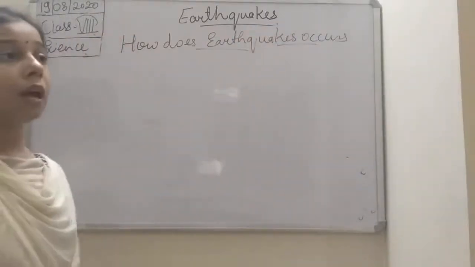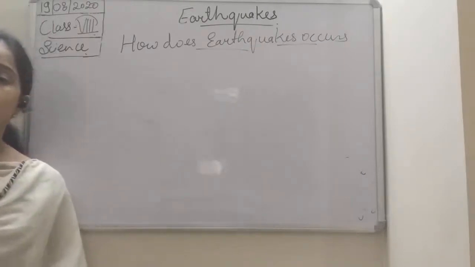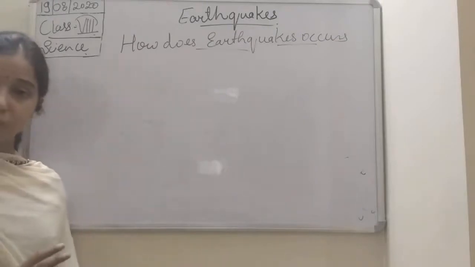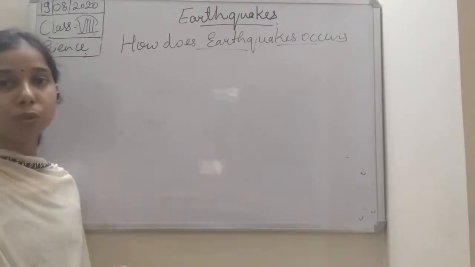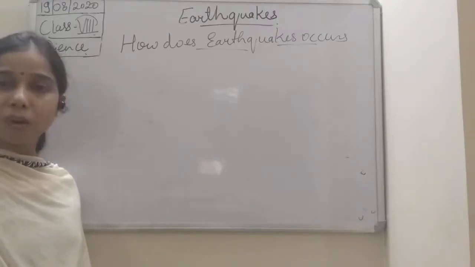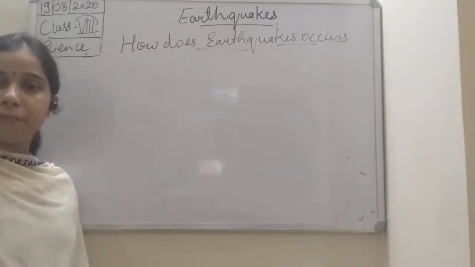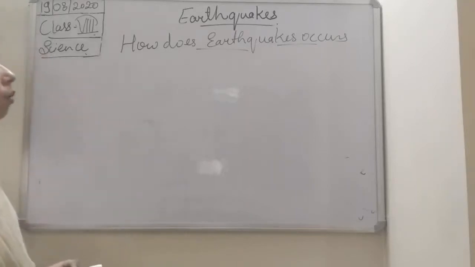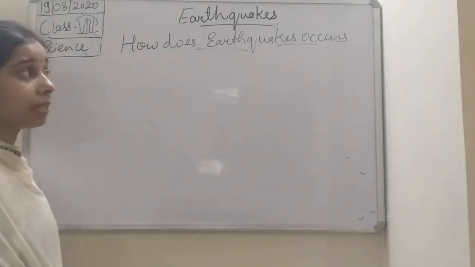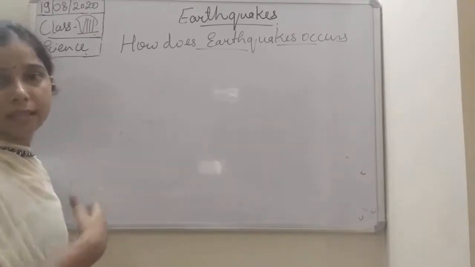So you know why an earthquake occurs, students. We discussed right now that the cause of the earthquake is vibration. Vibration is produced inside the earth, due to which it causes the shaking of the earth, and finally it will cause the earthquake, a strong earthquake, very destructive. So what are the different causes by which the vibration is produced inside the earth?